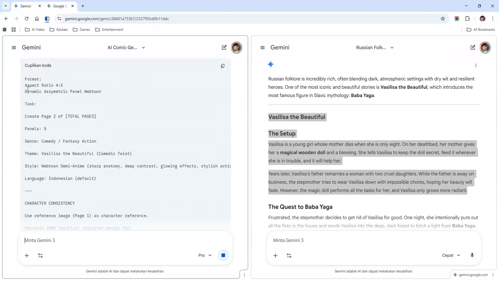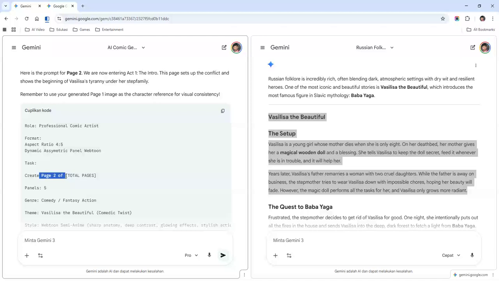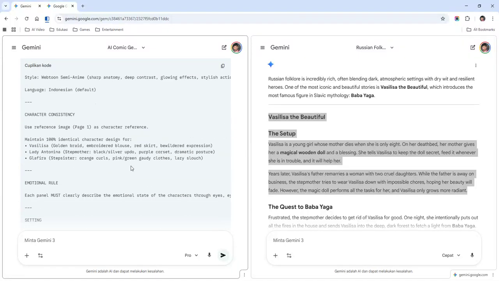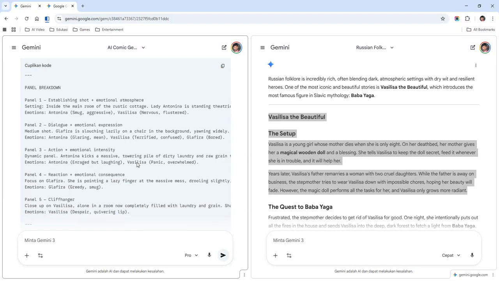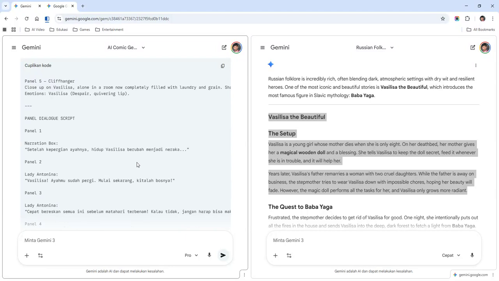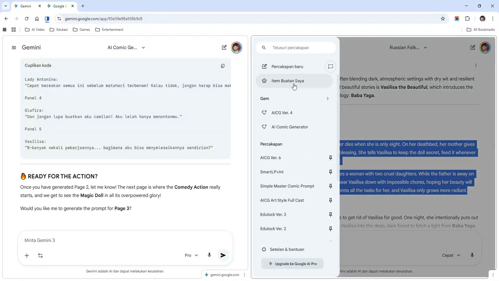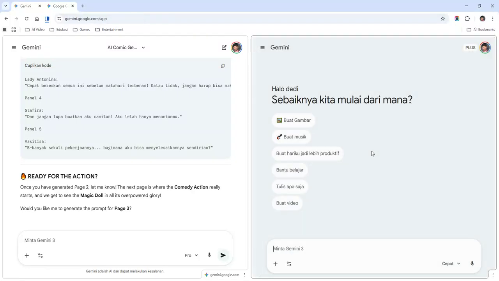Okay, in here we get the aspect ratio, and the page of the comic has been created. In page 1, we did not have the prompt to create the comic before. Okay, we have the prompt and let's go make the comic.